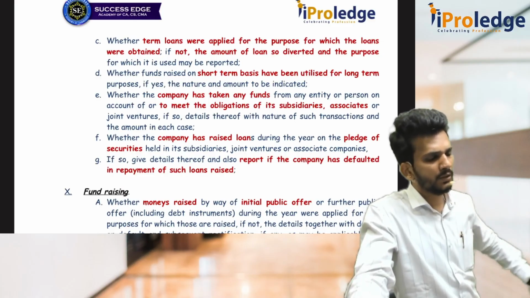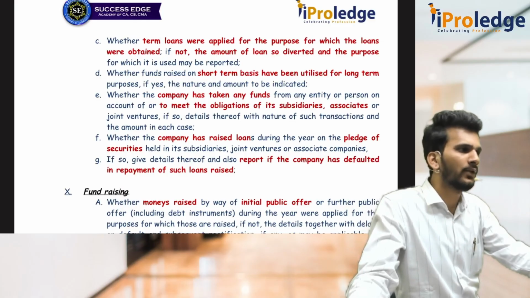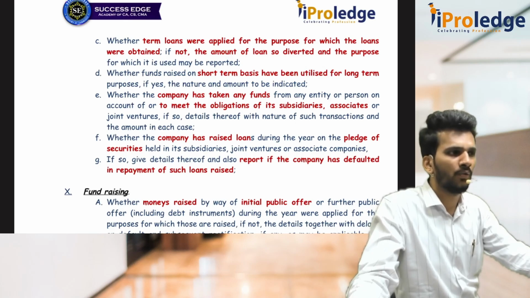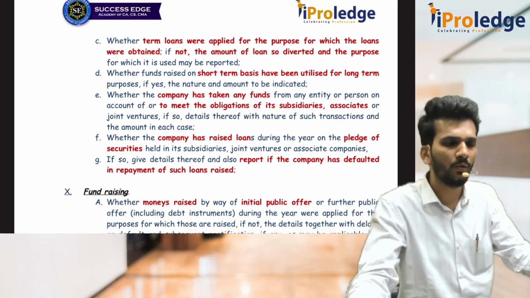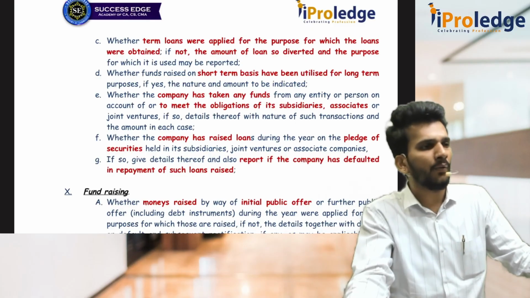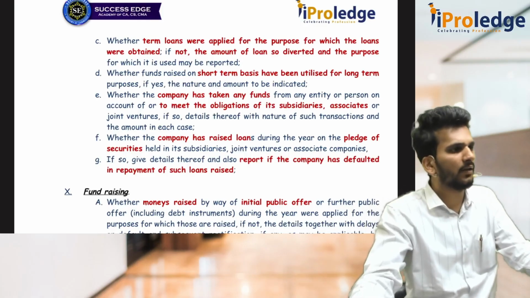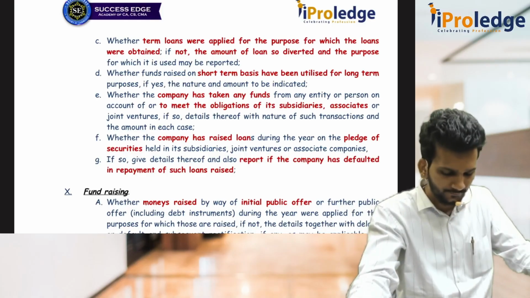You have used it for some other purpose. For example, I took a bank loan for buying machinery, but actually I paid the salary out of the money received by the term loan. No, that is wrong. If there is anything, that has to be disclosed here in the CARO report. Then again, if you have raised any money for short term, then you should use it only for short term. You should not use it for long term. If there is any of those things, you have to again inquire about short term and long term.